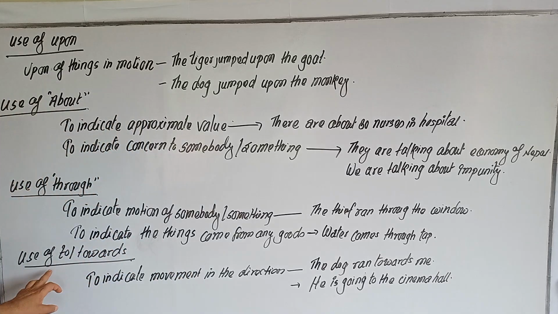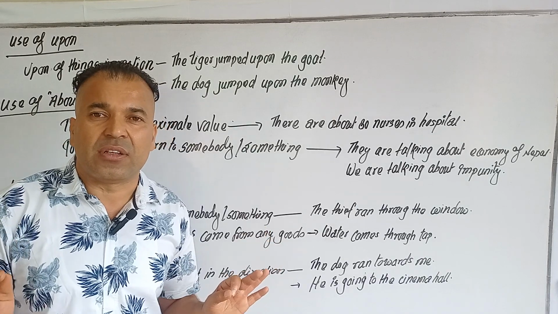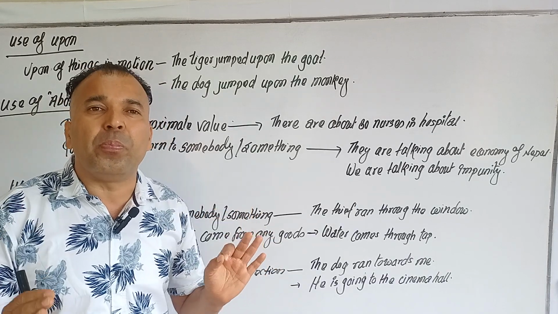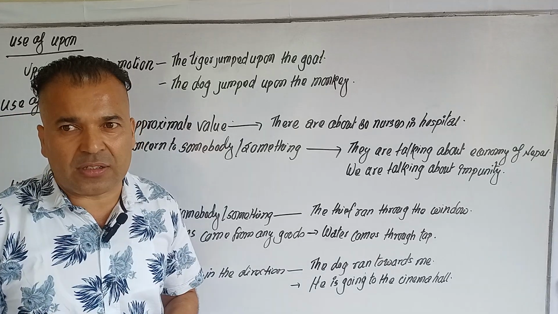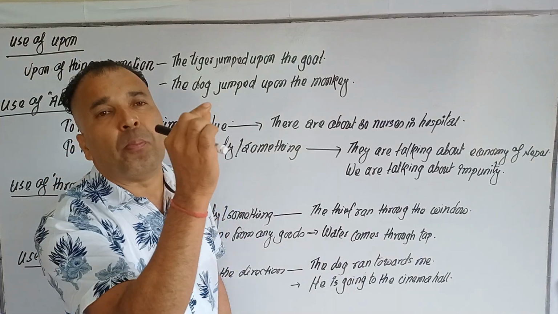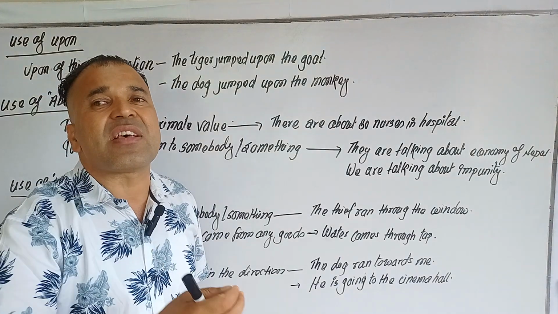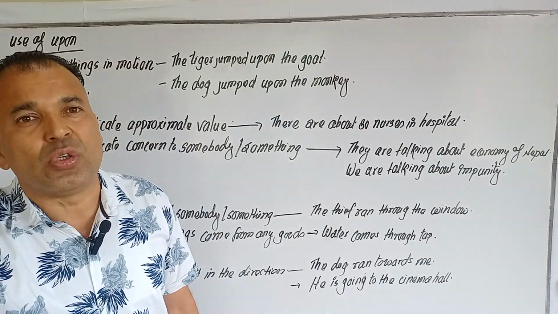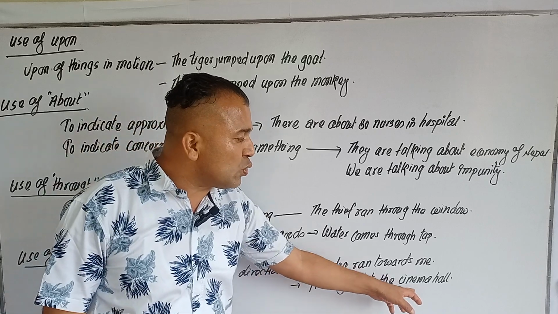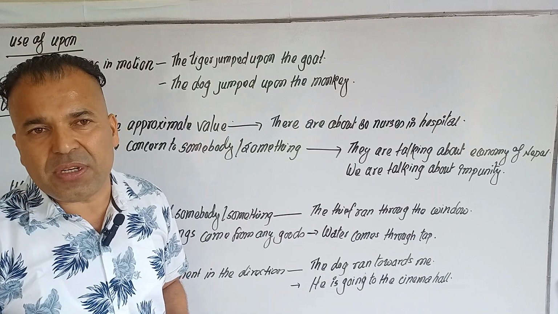Okay, the next one, use of to or towards. To or towards indicate movement in a certain direction. It indicates movement to a certain direction: the dog ran towards me, the monkey ran towards the field, and the students are running towards the school.